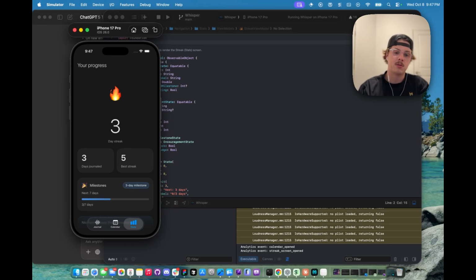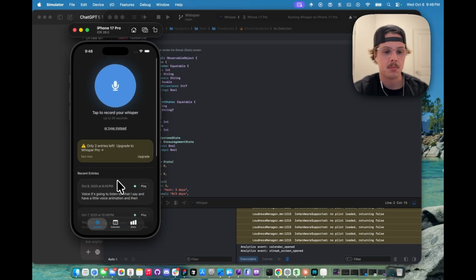So tomorrow we're going to be focusing on the onboarding. That's when the user first downloads the app, they are going to be onboarded. And this is where you really sell the user on the app. You want to show them the first kind of wow, or cool moment of the app. You want to leave them with a good impression, explain what the app is really quickly. Then you'll show your paywall and just say, hey, here's all the value you can get out of this app if you pay us a little bit of money, or you can use it for free, because we're going to do a freemium model for this app.